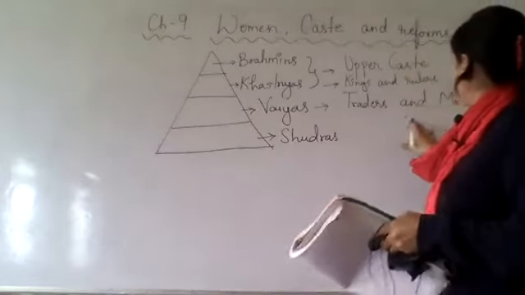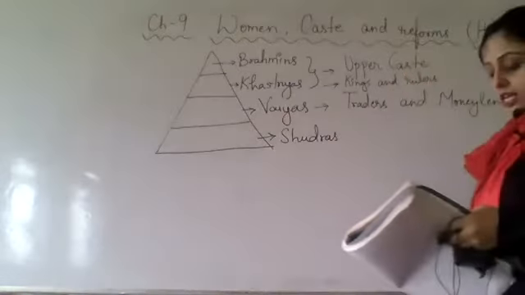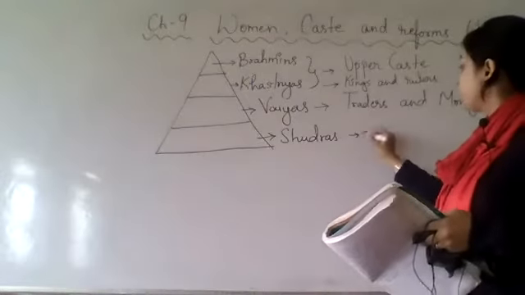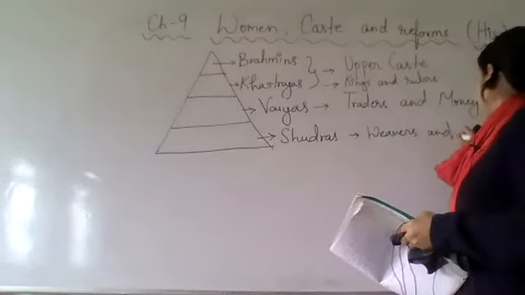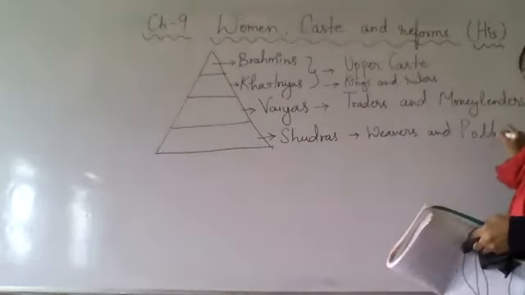Vaishyas were the traders and money lenders. Shudras were basically the weavers and the potters.